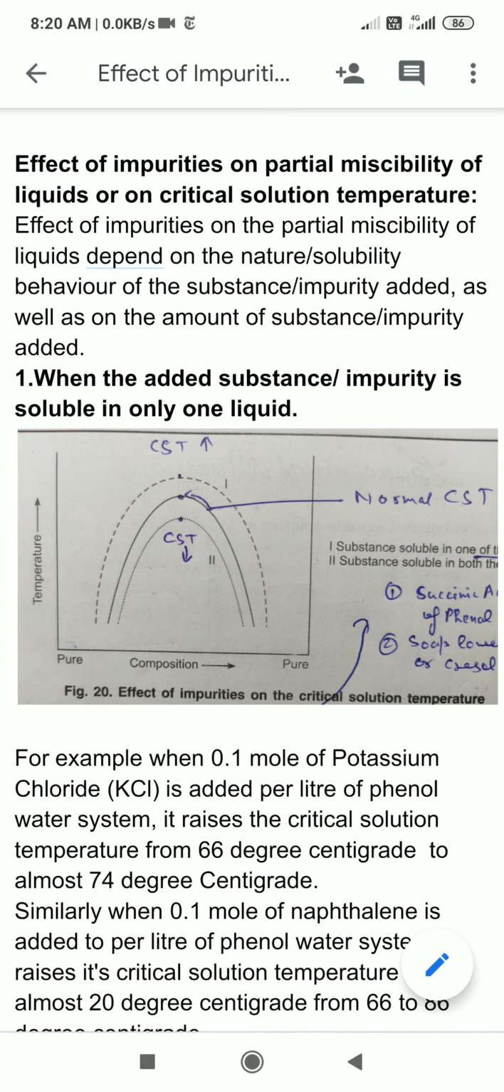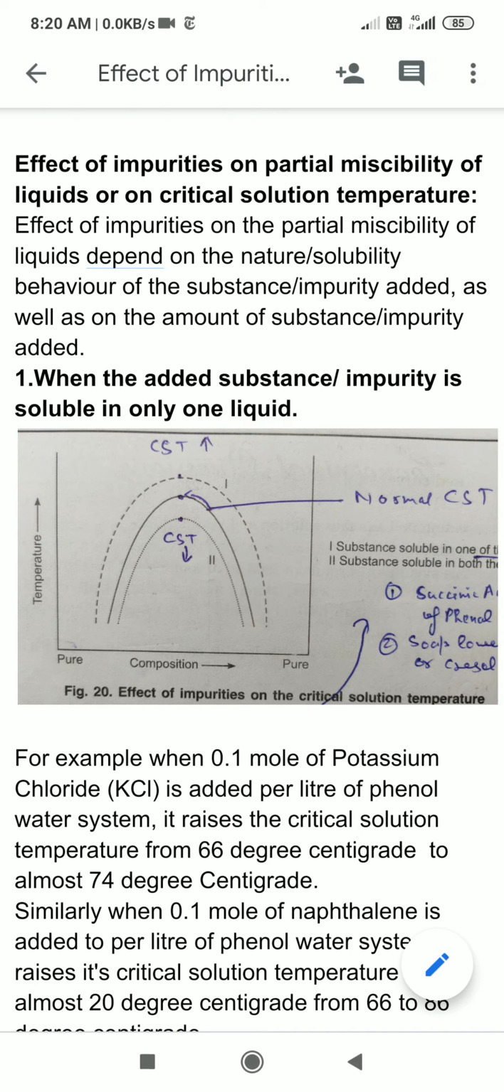Now, why is there an increase in this temperature? As you can see, potassium chloride is an ionic solid. It means it will dissolve easily in water. So KCl is soluble in water, but not in phenol. Now I can say that if an impurity is soluble in only one liquid, then it will decrease the partial miscibility of the two liquids, and in order to mix the two liquids, we will have to raise the critical solution temperature.